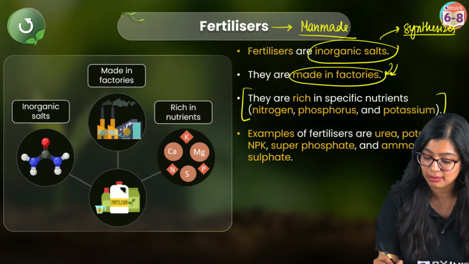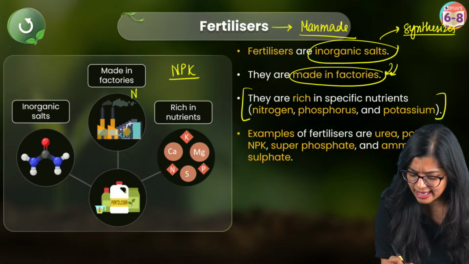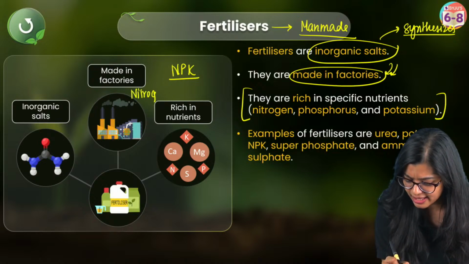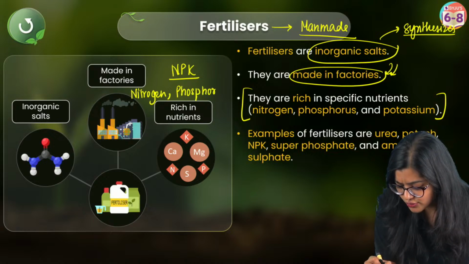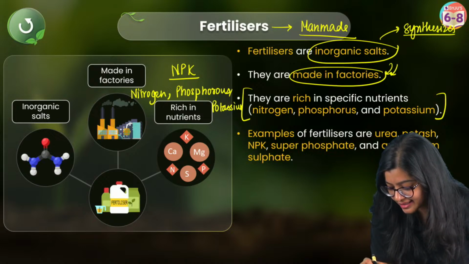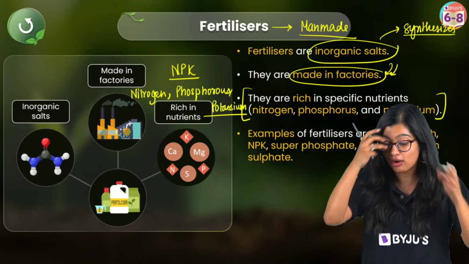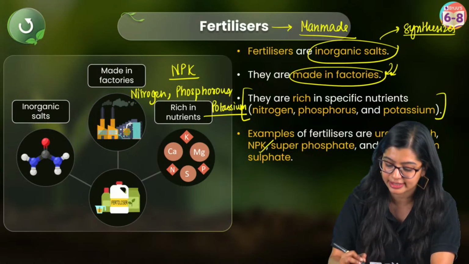Many of you are asking me, ma'am, what is NPK, right? Now NPK is nitrogen, phosphorus, and potassium, right? Now these are essential for the plants, which is why a common example is NPK. It's an example of fertilizer.